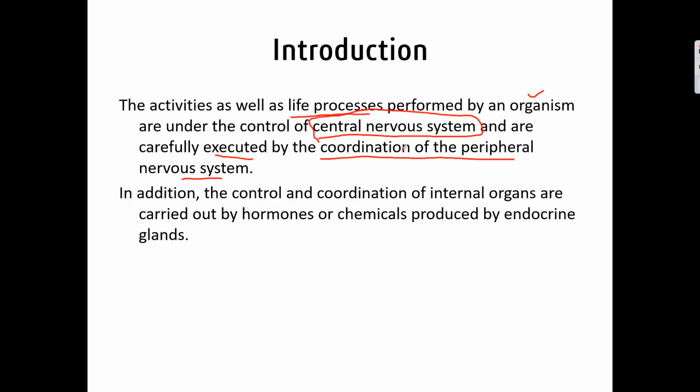In addition to the central nervous system, the internal organs are controlled by hormones or chemicals. This control by hormones or chemicals is called the endocrine system, and the organs which produce these hormones are called endocrine glands.